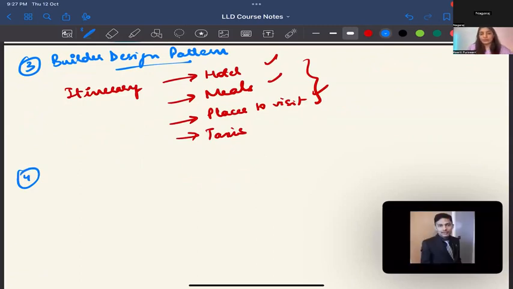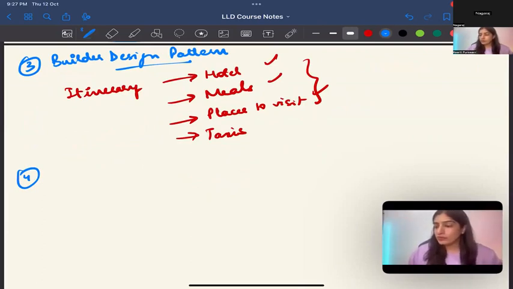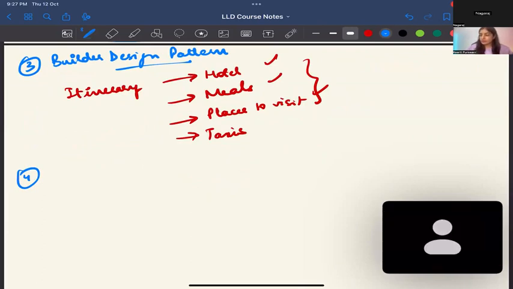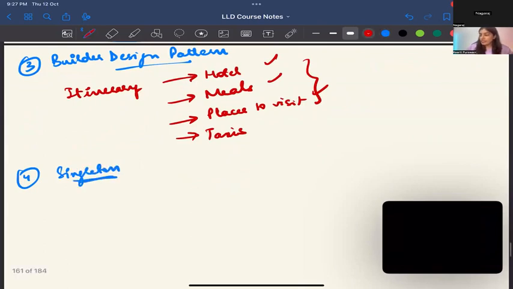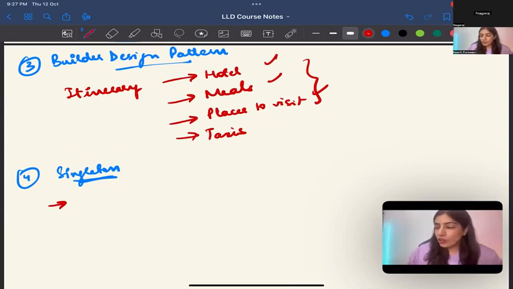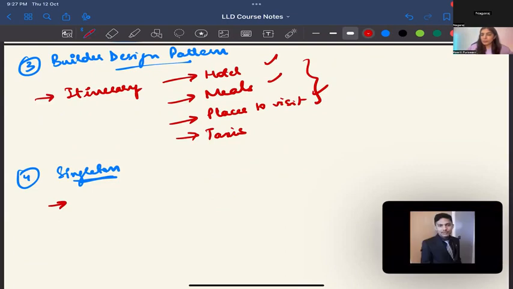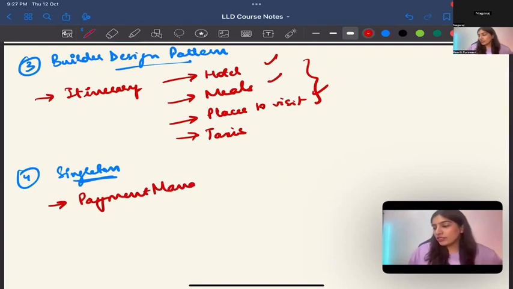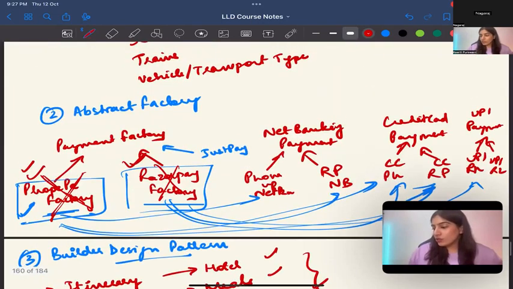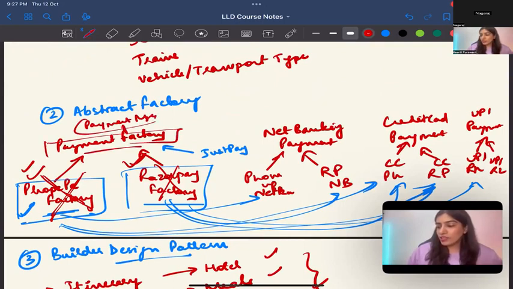Yep. Okay. After builder, what did we do? Prototype. Singleton. Prototype we did after this. Singleton, we can use in a lot of places. I hope now you can tell me where all can I use it in IRCTC? Payment gateway. So I want one payment manager. When I show you the code, you will see there is a payment manager over here, and that is talking to the payment factory.